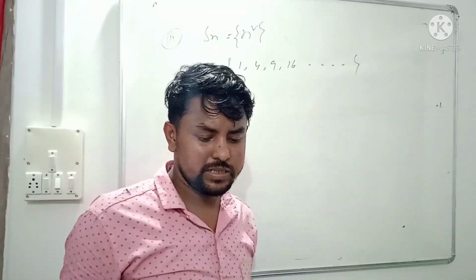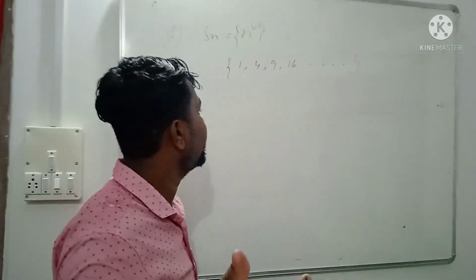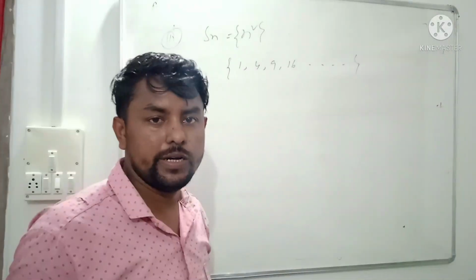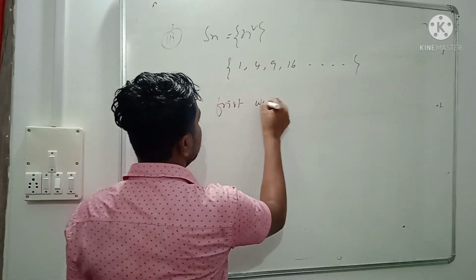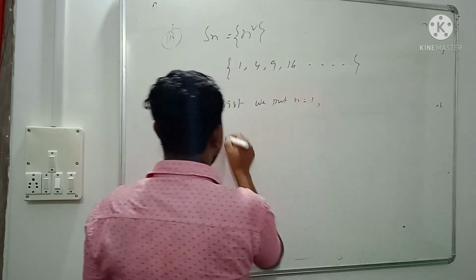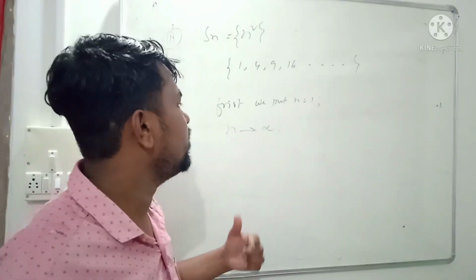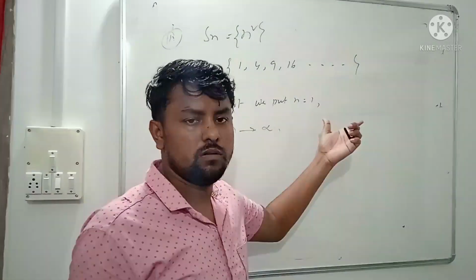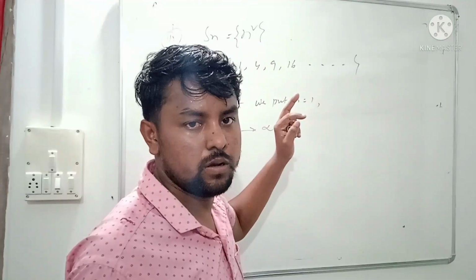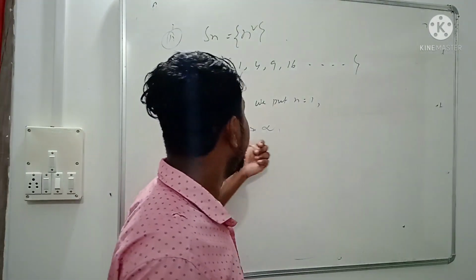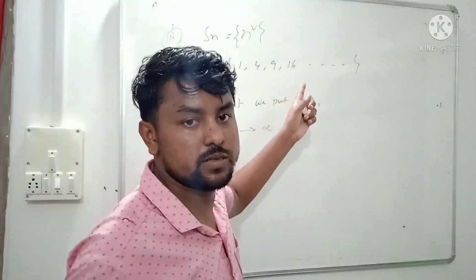There is a small technique we use to check boundedness. Firstly we put n equal to 1 and then n tends to infinity. In every sequence, putting n equal to 1 gives an exact value. But we have to check, putting n tends to infinity, what the sequence Sn tends to.